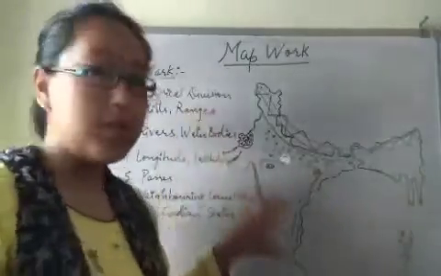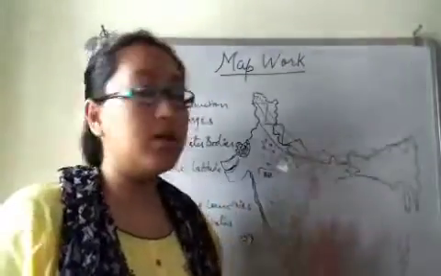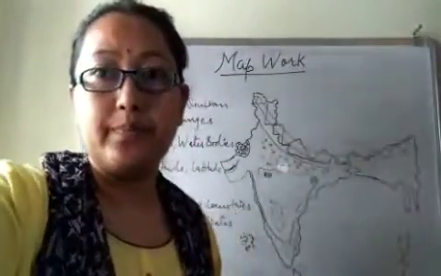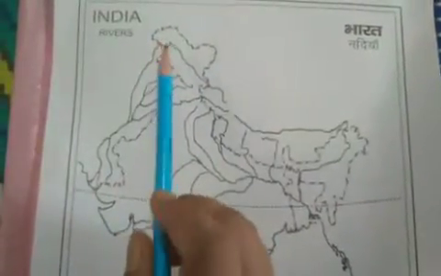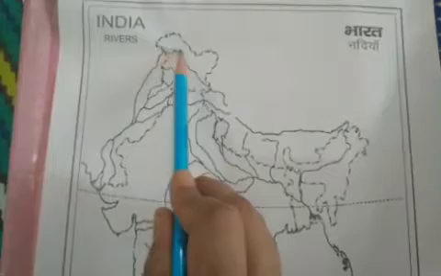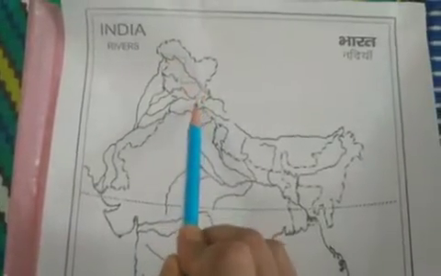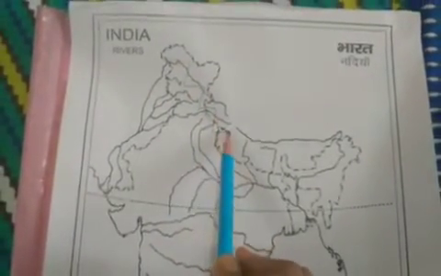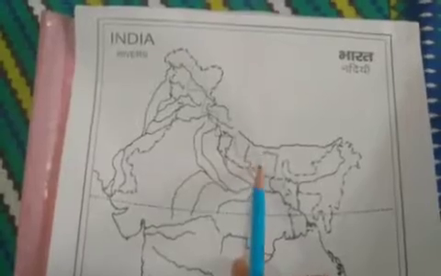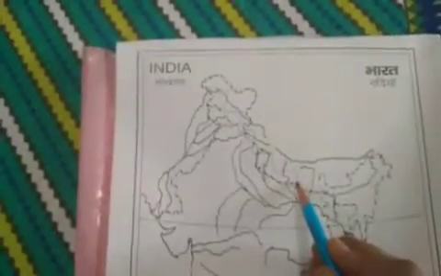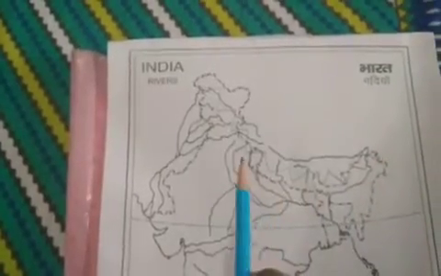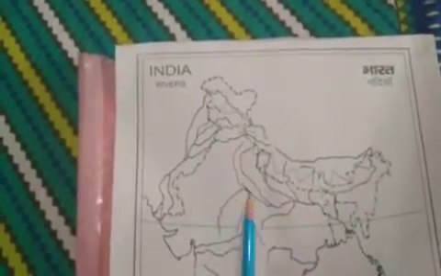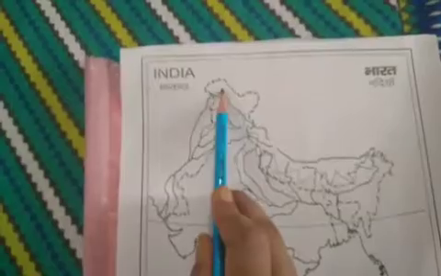Now let's do this work using paper map. Okay children, let's mark the physical division of India. So here we have Himalayan range, the great northern Himalaya. So we are going to mark like this. Right, now three parallel ranges. So we are going to mark like this.